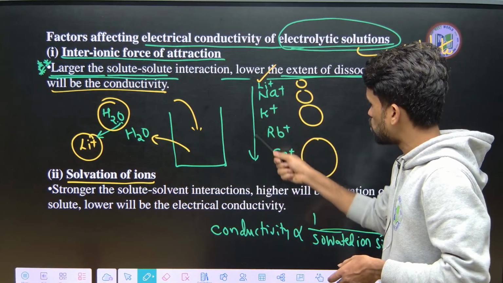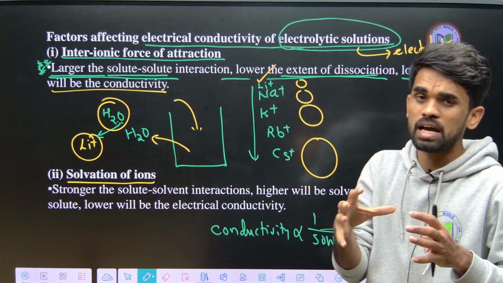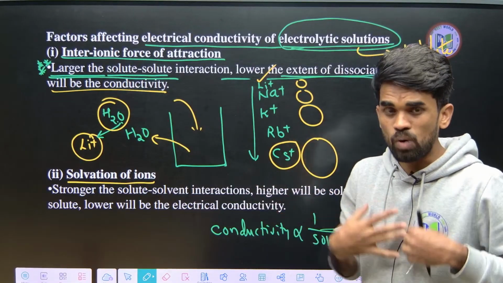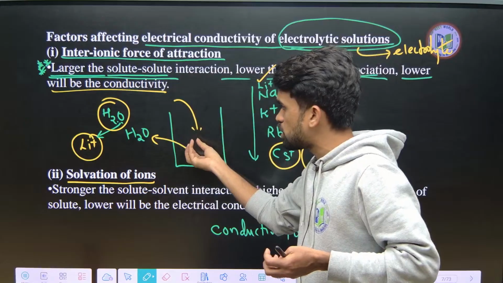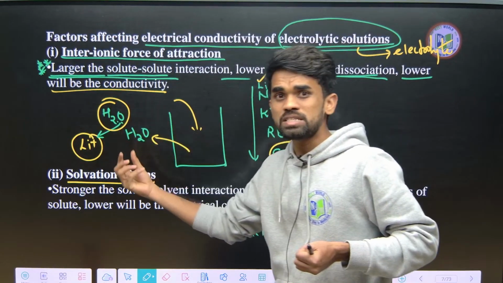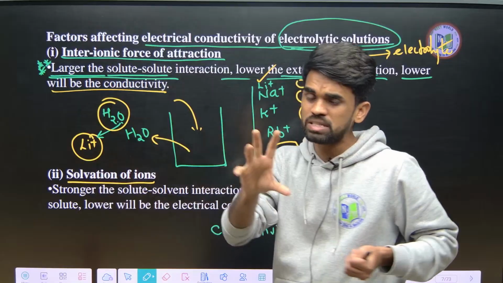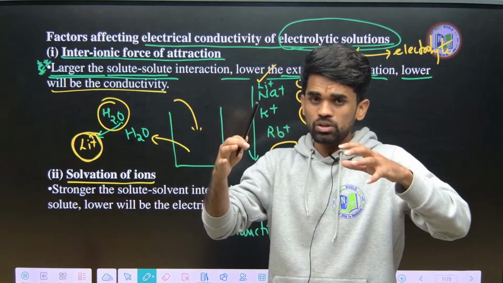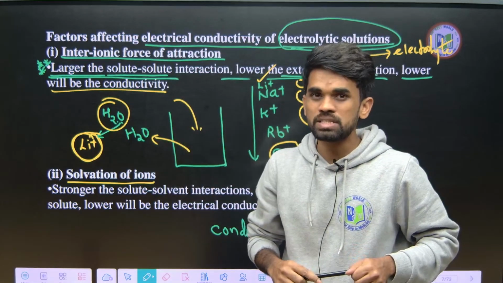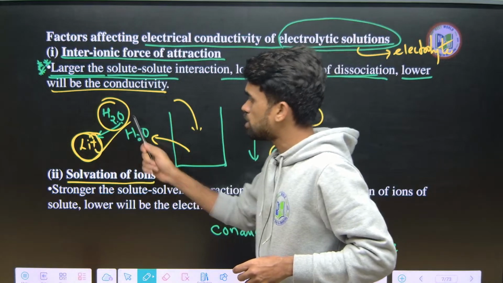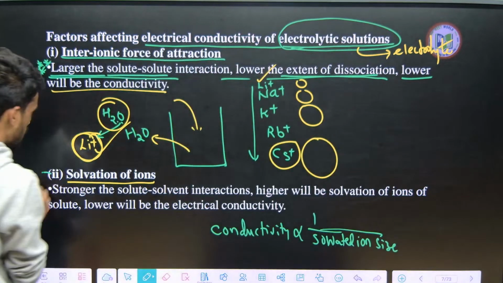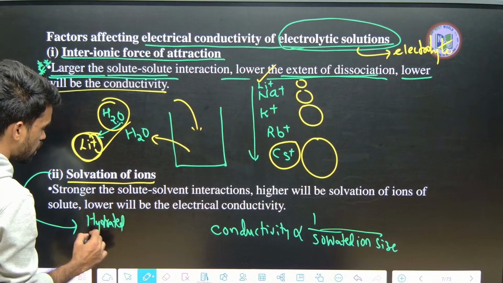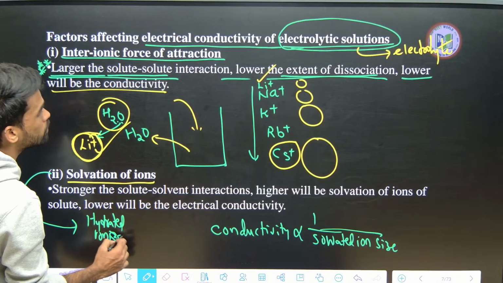As we go down the group, if I ask about the normal sizes, the cesium ion will be the bigger size. But when we place these ions in water, they get hydrated. Which ion will get more hydrated? Lithium ion, because of its smaller size. So now you need to consider the hydrated ion size. Lithium is more hydrated, right? So if I ask for the hydrated or solvated ion size, the order will be the reverse of the above case.